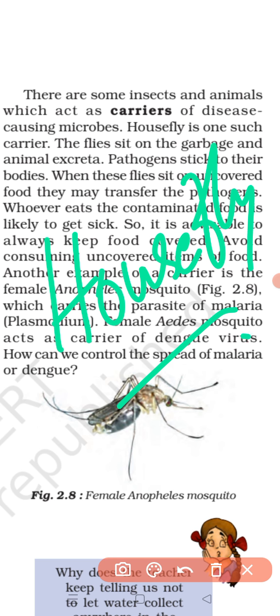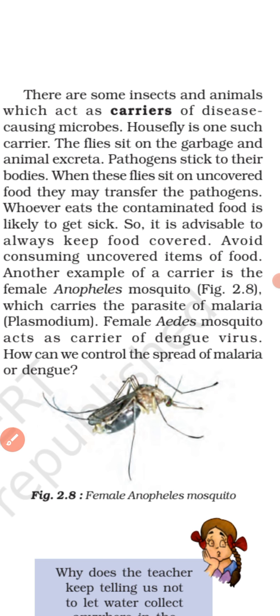So what is written in your book? There are some insects and animals which act as carriers of disease causing microbes. The housefly is one such carrier. It sits on garbage and animal excreta, and basically breeds on filthy places. So pathogens, or microorganisms, stick to the houseflies' bodies.